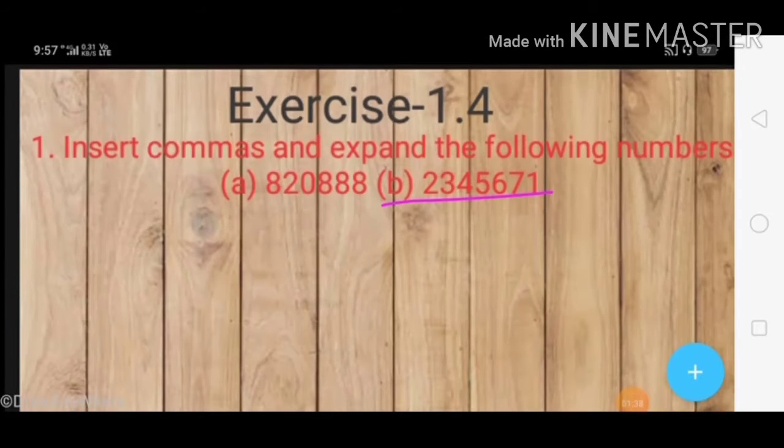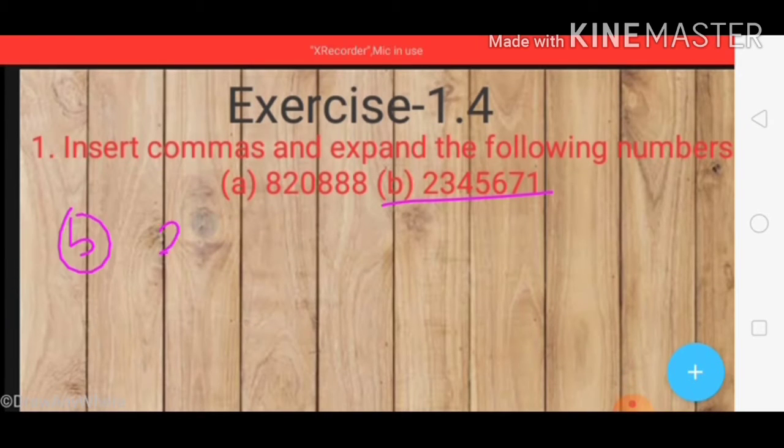Similarly the B part is 2 3 4 5 6 7 1. So firstly we will insert the comma according to the Indian system. Now we are writing it in expanded form.